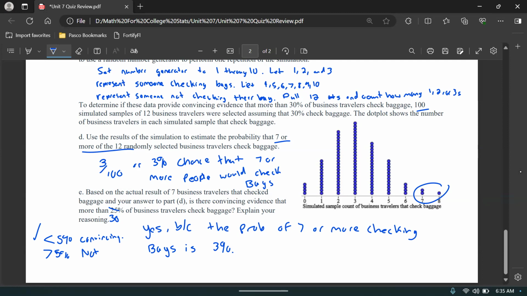I want to see if there's anything else I want to add to this. I think I'll just leave it at that.